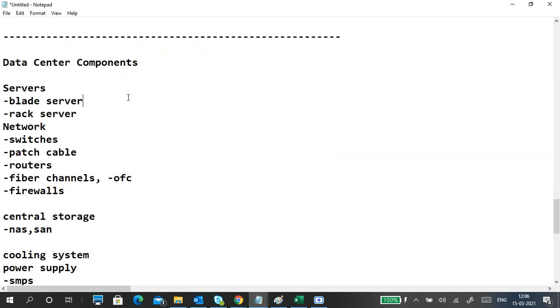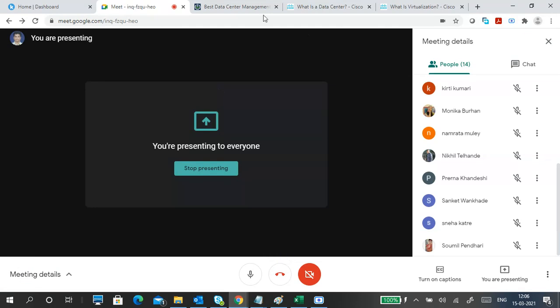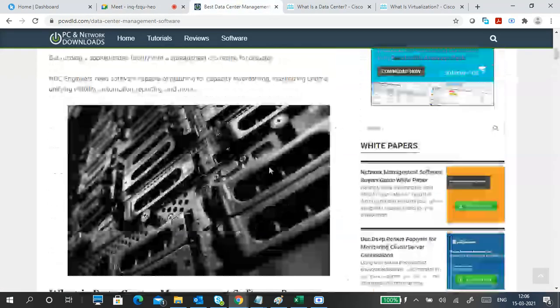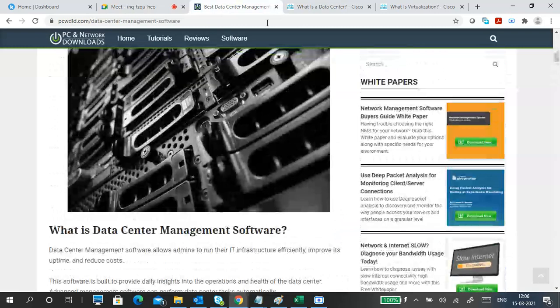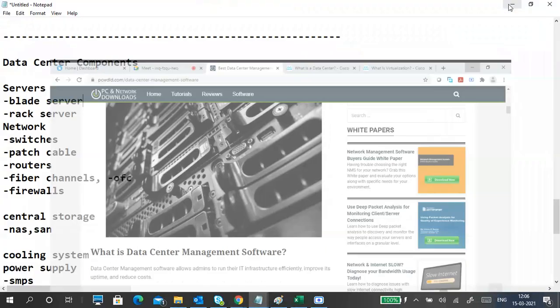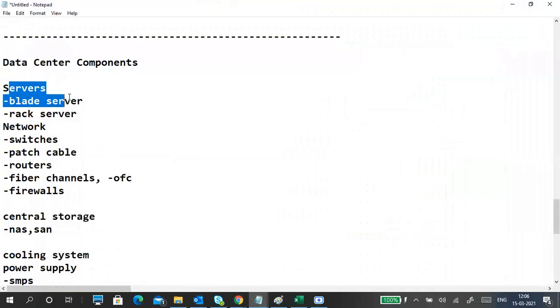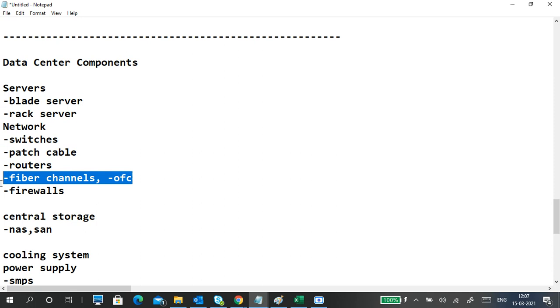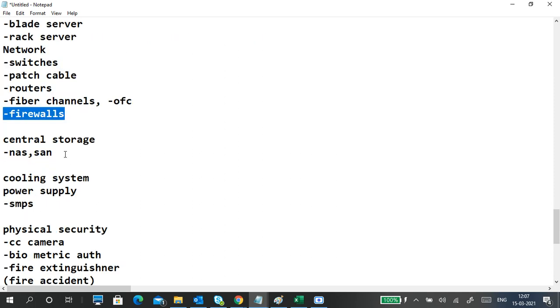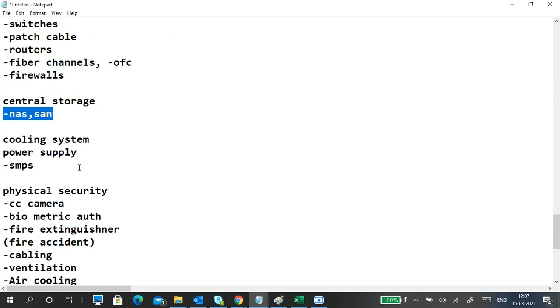If you take a data center, maybe any pictures are there? Yeah, like this is a data center. You can Google what is a data center or pictures of a data center. A data center has different types of servers in it. You may have a tower server and call it a data center also, or maybe a single-unit data center, which contains blade servers or rack servers, switches, patch cables, routers, fiber optical channels, firewalls, and central storage like SAN and NAS kind of stuff.